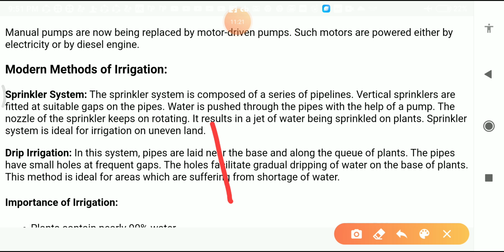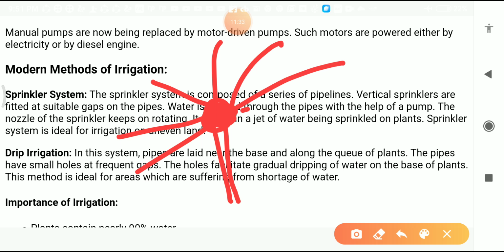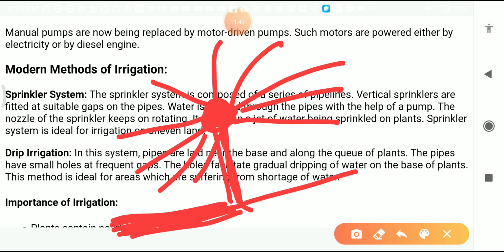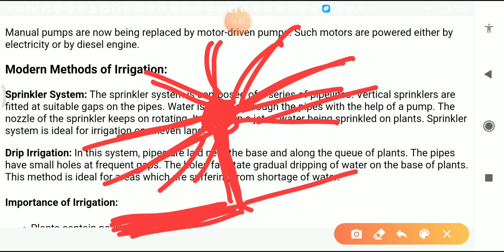Suppose this is your vertical pipe with sprinklers, and nozzles are fitted here, and these nozzles rotate. Then the water goes in all directions. The sprinkler system is attached with the pipes, the water goes inside these pipes and rises up here, and with the help of the nozzles, water is supplied in all directions.